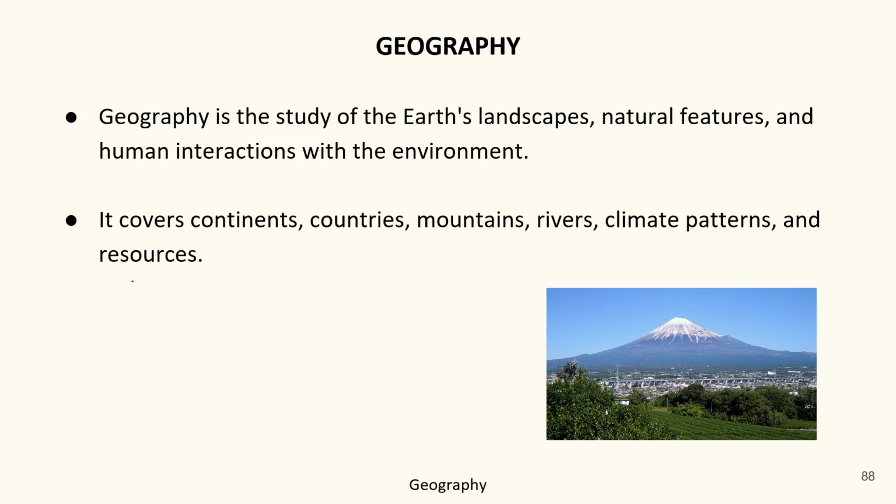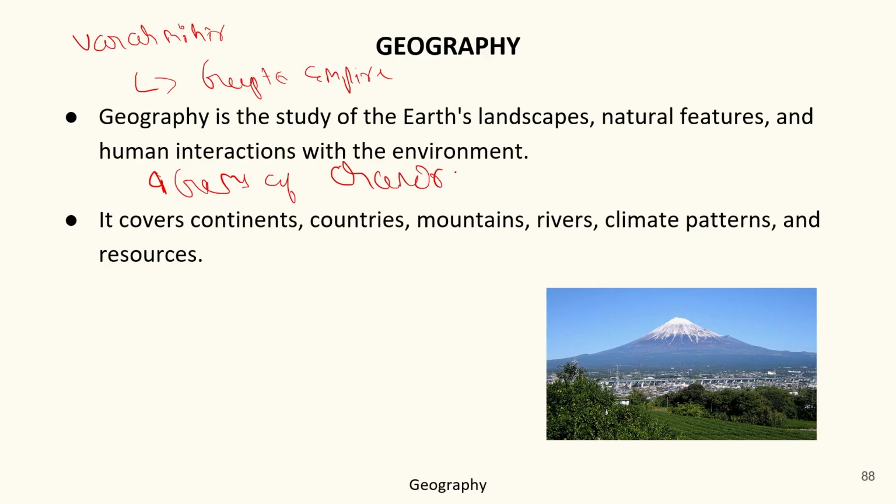Second one was Varahamihira. He was also from the Gupta Empire, one amongst the nine gems of Chandragupta second.